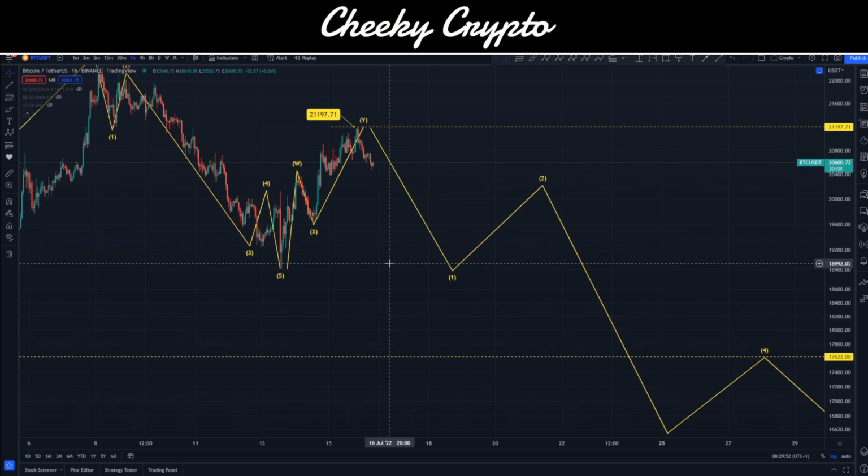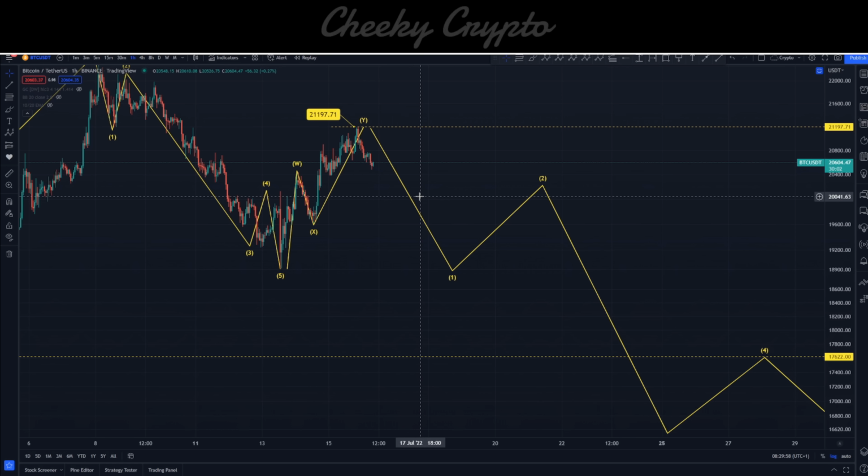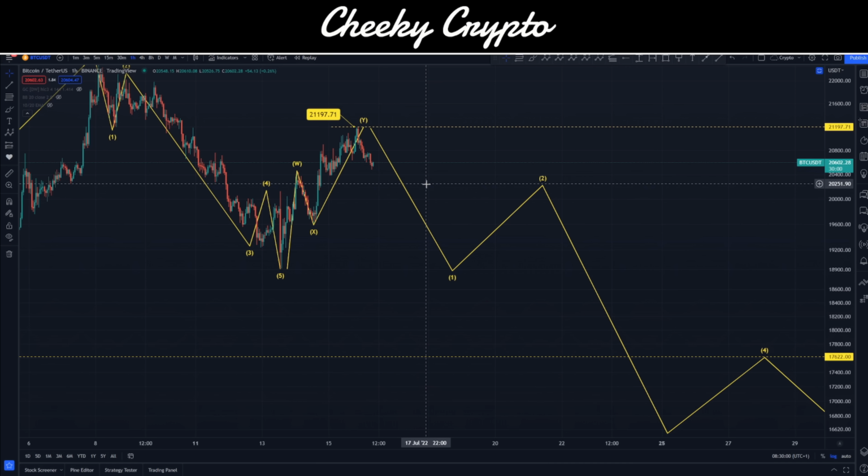Okay, so for Bitcoin here, my expectations are that we are to pull back down. We are to come into a wave 1, and we'll see how that one plays out in due course. Okay, no targets just yet. We need to see this wave 1 through, and the market should drop down in a 5-wave fashion.